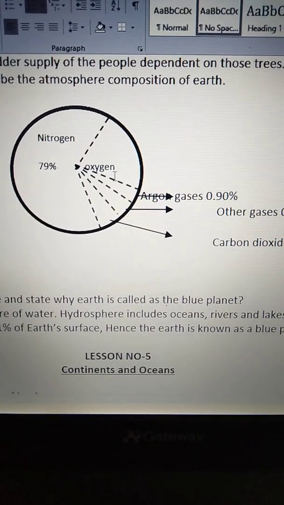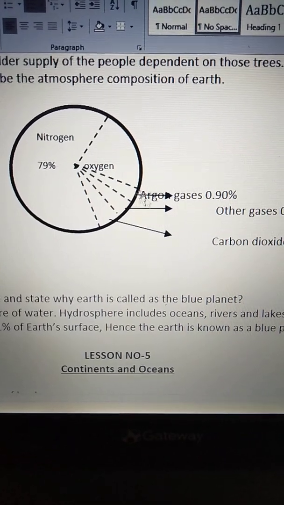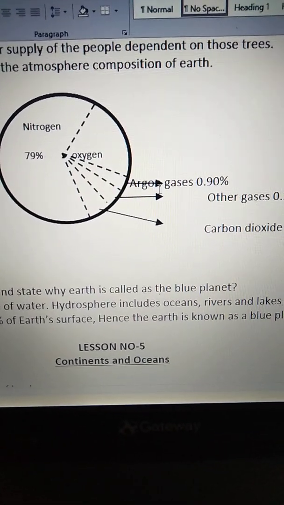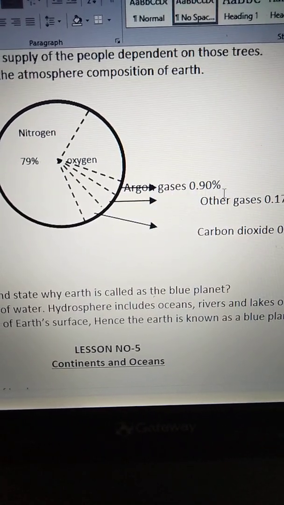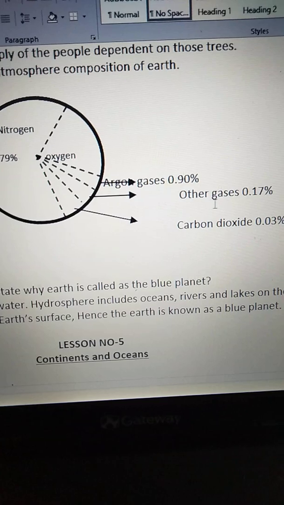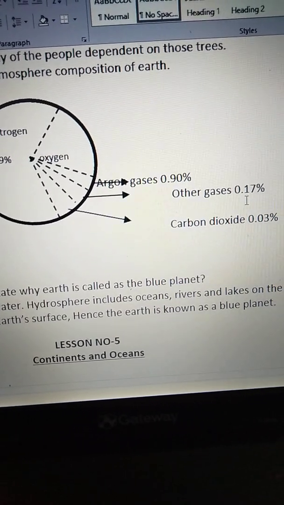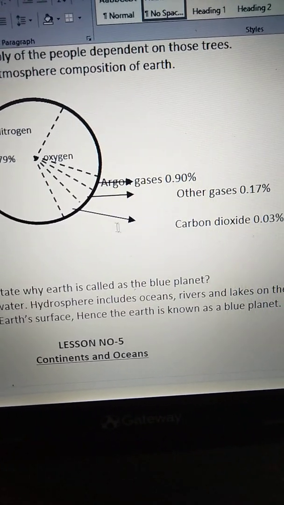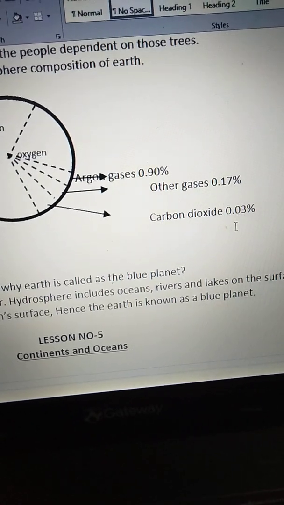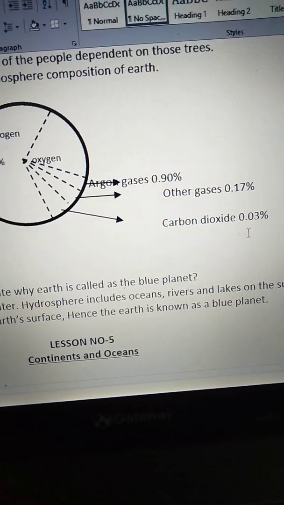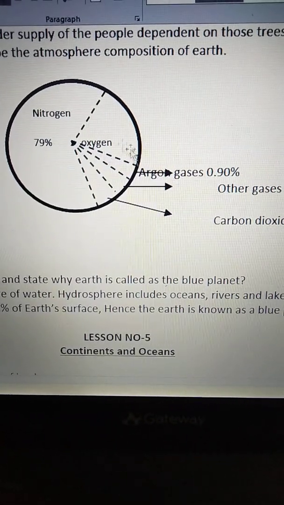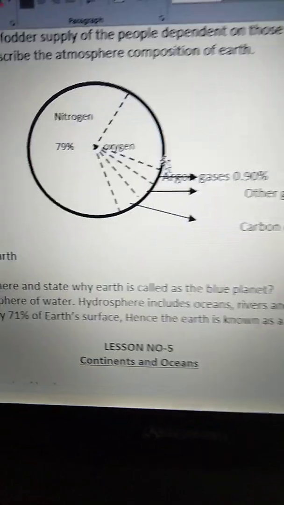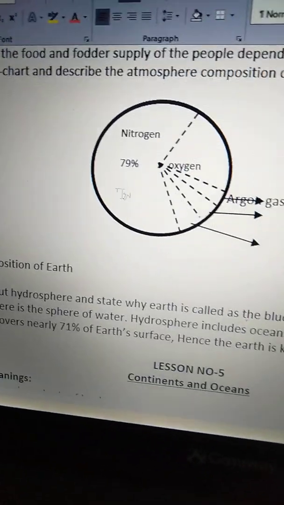Argon present in the atmosphere is 0.90 percent, other gases are 0.17 percent, and the carbon dioxide present in the atmosphere is 0.03 percent, and the oxygen present here is 20.9 percent. Okay, so this is the pie chart of the atmosphere composition of the earth.